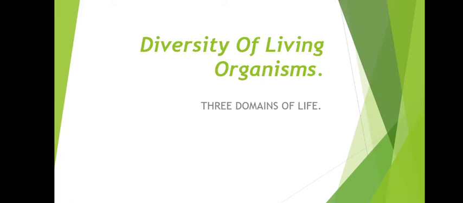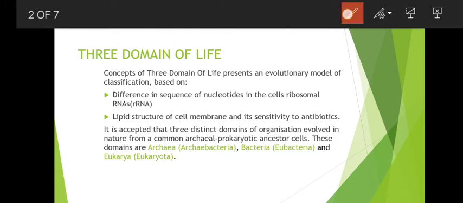In this video, we are going to start with the three domains of life under the diversity of living organisms. The concept of three domains of life presents an evolutionary model of classification, and it is based on two points: the difference in sequence of nucleotides in the cell's ribosomal RNAs or rRNAs, and the lipid structure of the cell membrane and its sensitivity to antibiotics.